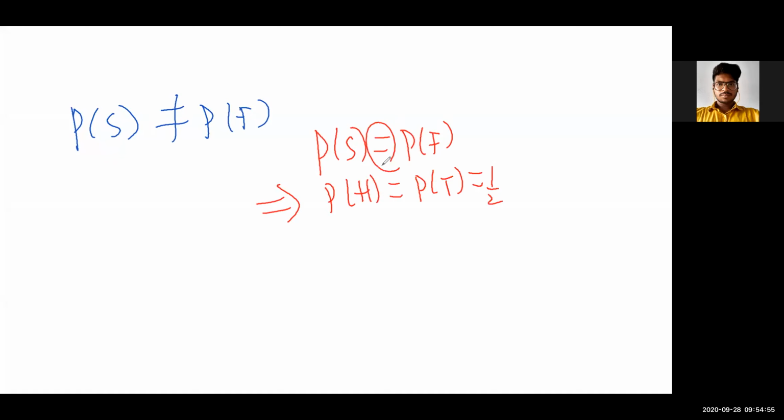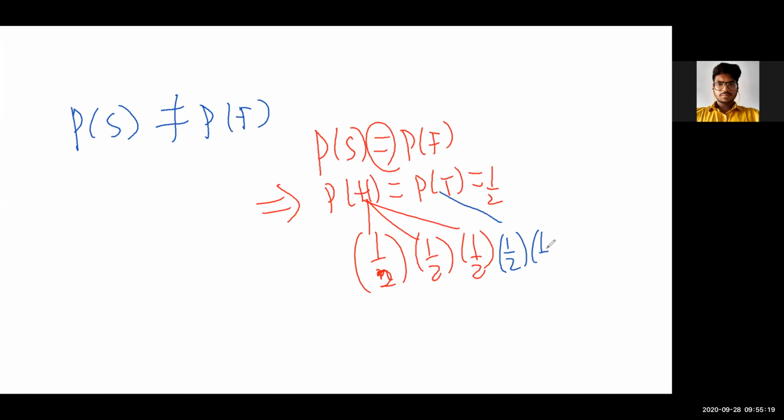When it is equal, then you are multiplying the probabilities into that number. Suppose you wanted 3 heads, so it was half, and similarly for tails, you also had half into half. But when you are multiplying, it looked the same, up to the power 5.